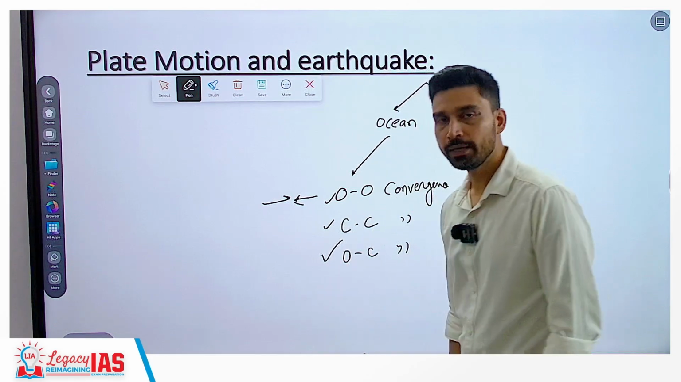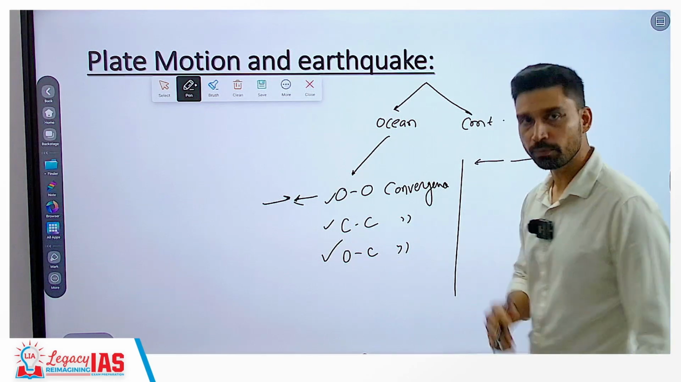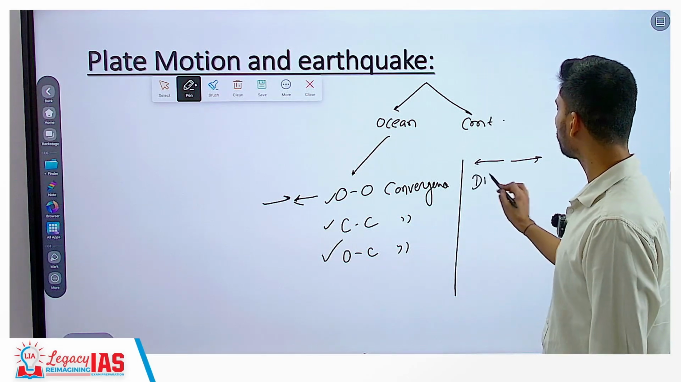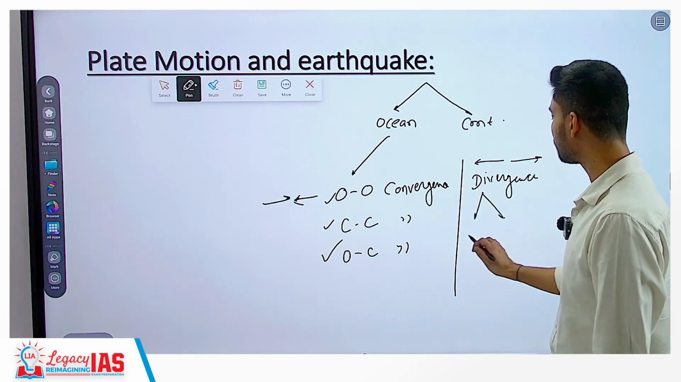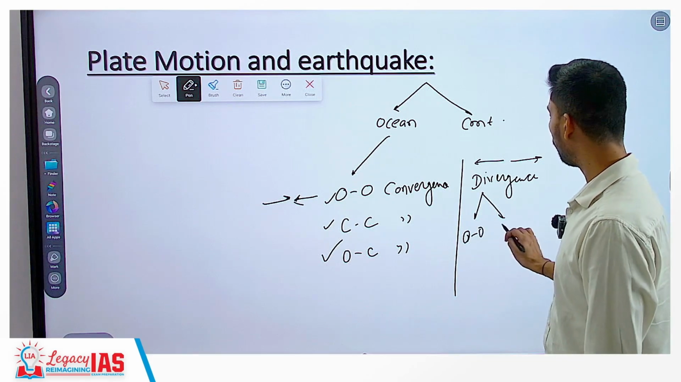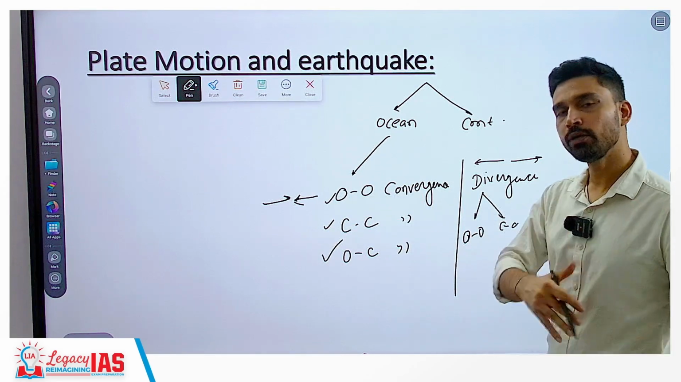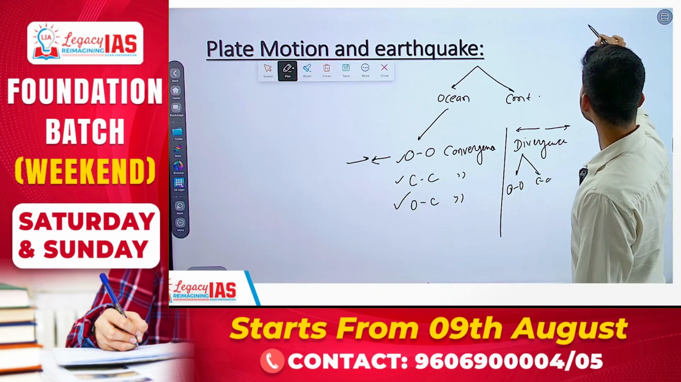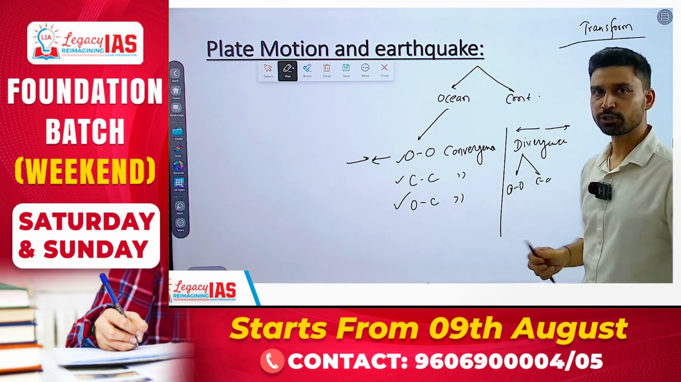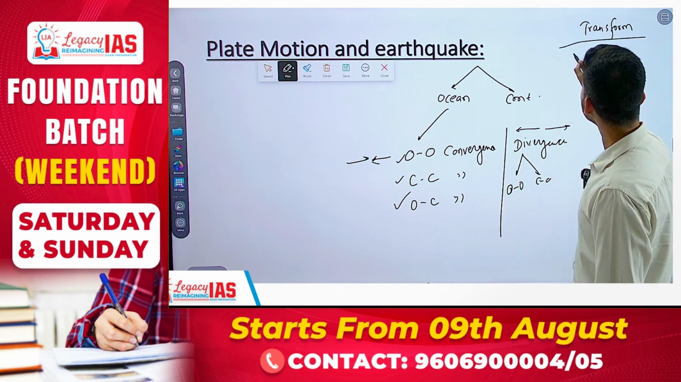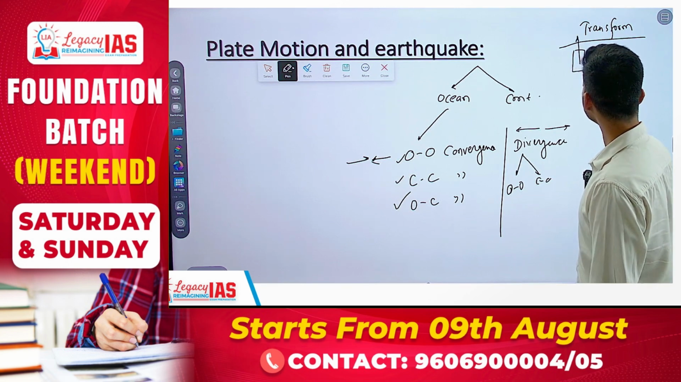Then apart from this, if two plates are moving away from each other, it is referred to as the motion of divergence, which again is generally of two types that we encounter right now on the earth. You have OO divergence when two oceanic plates are moving away from each other, or you have CC divergence when two continental plates are moving away from each other. And the last type of plate interaction is what you refer to as transform plate interaction. Transform plate interaction is where the plates are neither moving toward nor away from each other, rather they are sliding along a common boundary like this.